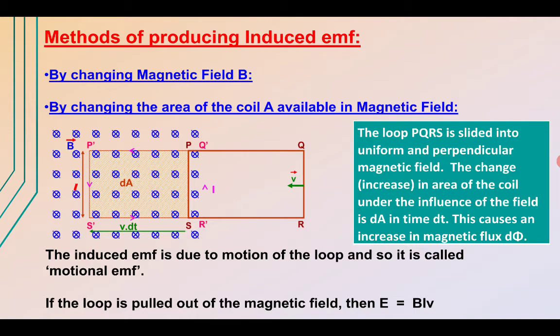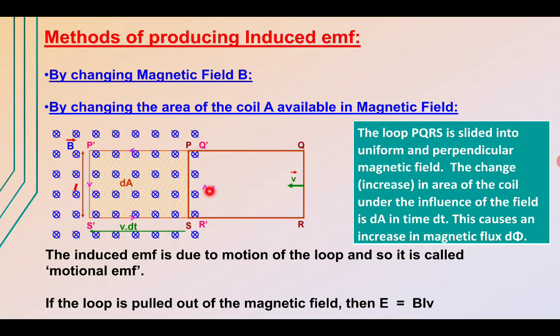The next is by changing the area of a coil, A, in a given magnetic field. So this magnetic flux phi can be changed by changing the area of the loop which is acted upon by the magnetic field B, and hence EMF can be induced in the circuit.